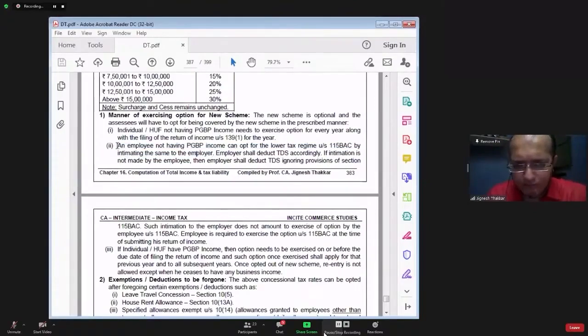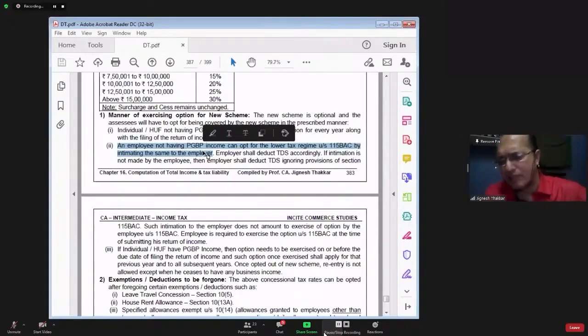So point number 2 says, an employee who is not having any business income and wants to opt for section 115BAC can intimate his option to the employer, saying that I want to go for 115BAC. So the employer will accordingly calculate his income. He will not give you the benefit of exemptions and deductions, and the employer will calculate the tax liability by applying the provisions of 115BAC. These slabs will be applied. Tax liability will be calculated, and that tax liability will be deducted from your salary in the form of TDS equally every month. So the employer shall deduct TDS accordingly.